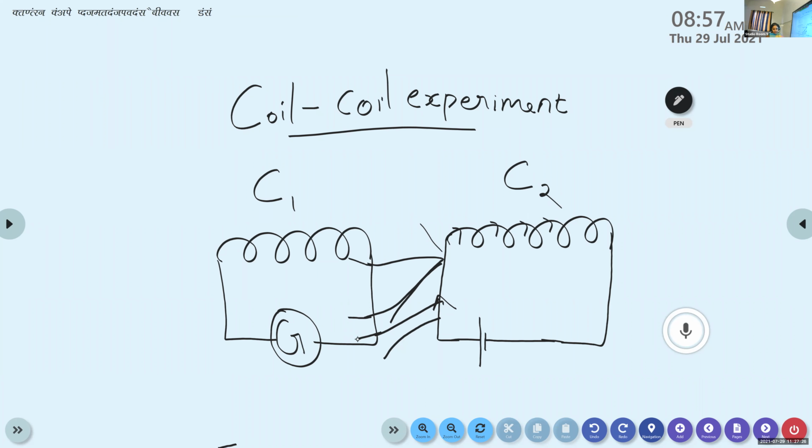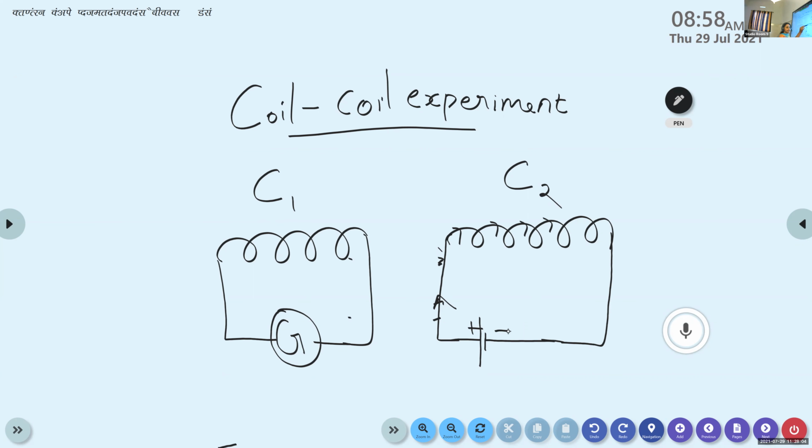So this is the second experiment, also known as the coil-coil experiment. Here we consider two coils, C1 and C2, such that C1 is attached to a galvanometer and C2 is connected to a cell. Since it is connected to an electric cell, current starts to flow through C2 and it behaves like a magnet. In the next step, we bring this coil C2, which behaves like a magnet, near the coil C1.